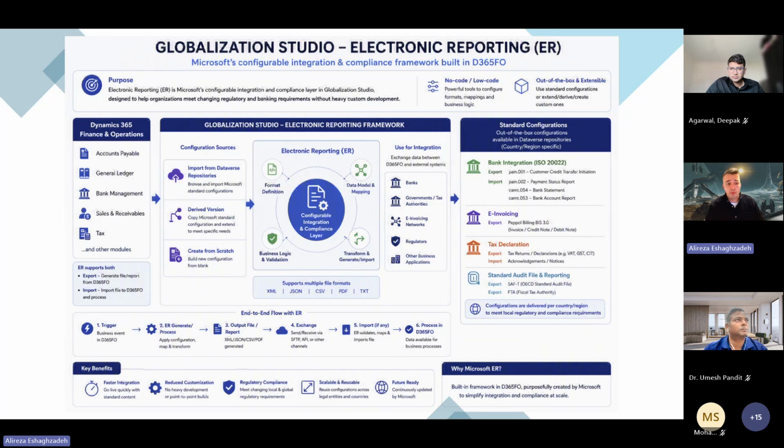If you want to import some information through finance and operations, for example bank receipts, a bank settlement file, or a bank statement. The good thing here is that the electronic reporting framework supports all of the tables and entities, so you have the possibility to export or import the data. You have access to the data entities, and you have access to the classes and objects. For those who have developer expertise, this is much easier to understand, but it doesn't mean that if you are a functional consultant, it's hard to understand here.